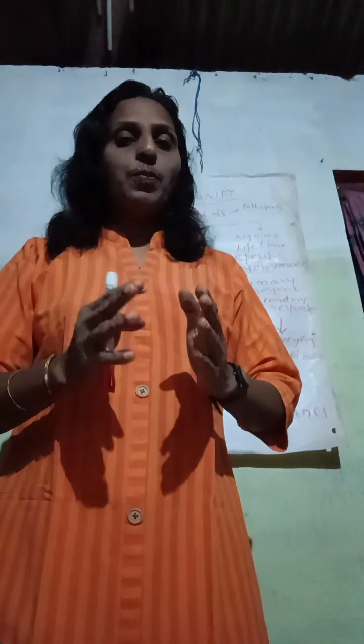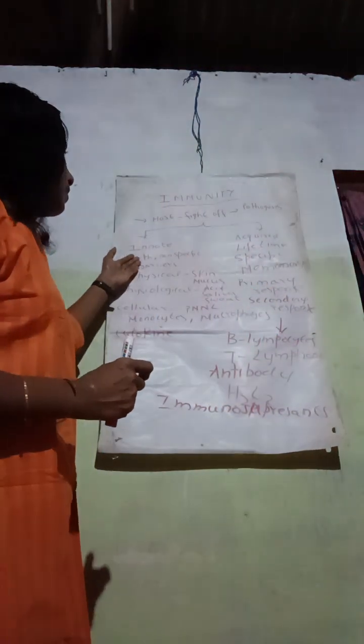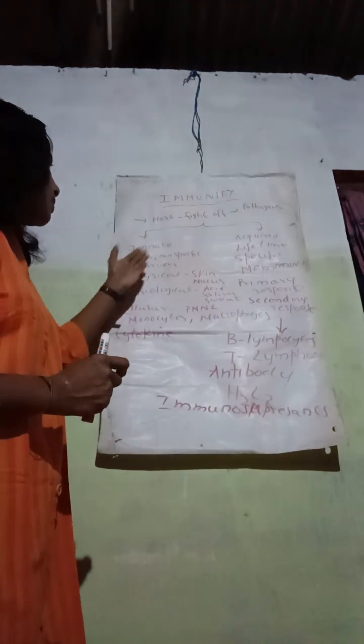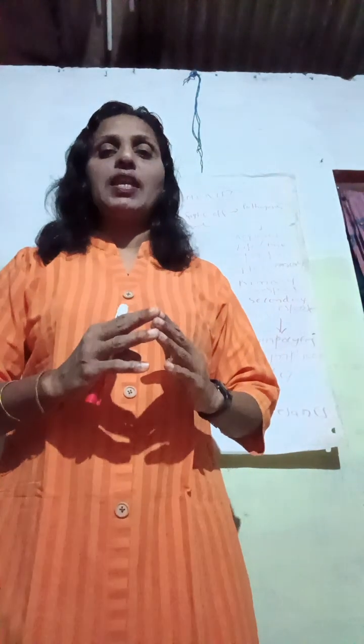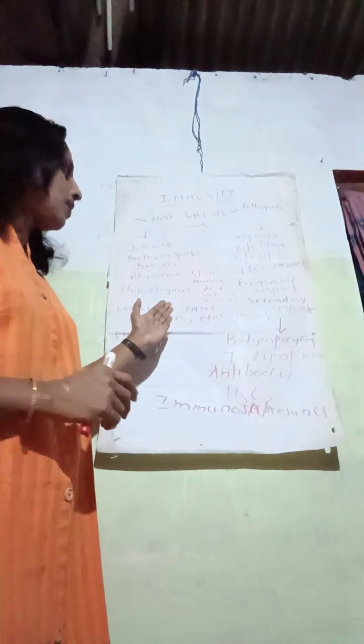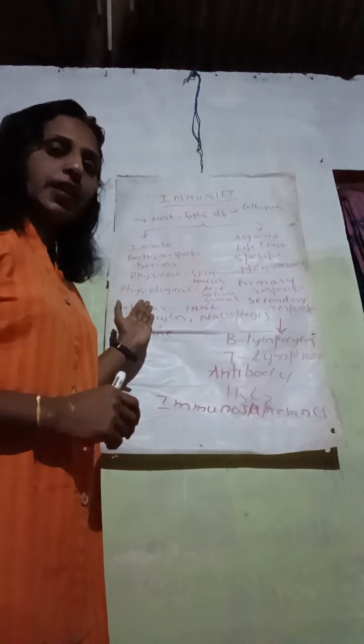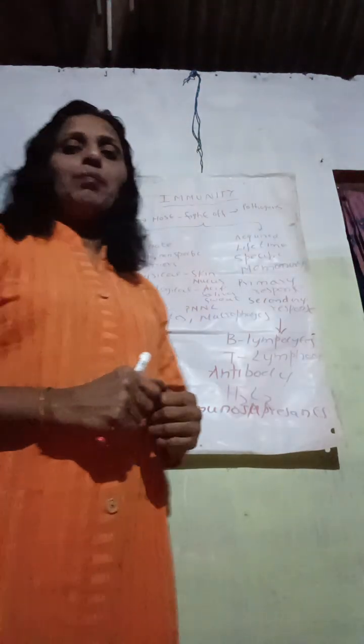It is present from birth. It is non-specific and it occurs in the form of barriers. There are 4 types of innate immunity: the physical barrier, the physiological barrier, the cellular barrier and the cytokine barrier.